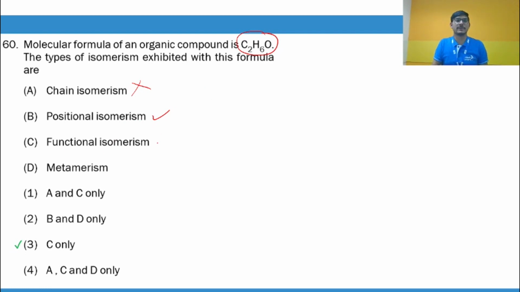Then functional isomerism, that means there are different functional groups. Yes, that is possible, because it represents alcohol, and it also represents ether. So it shows functional isomerism. Metamerism is not possible. For metamerism you need at least 3 carbon atoms, so it would be something like this.